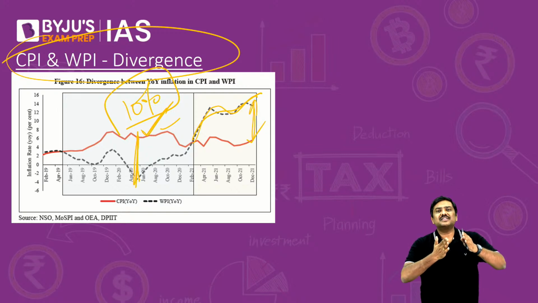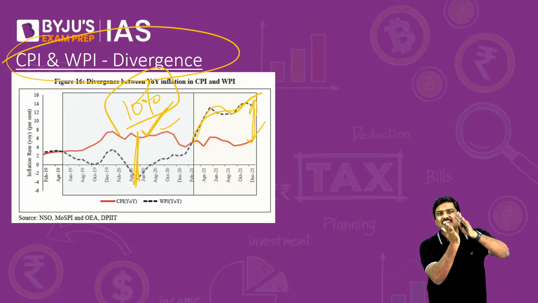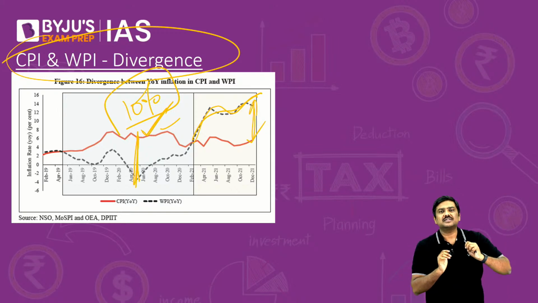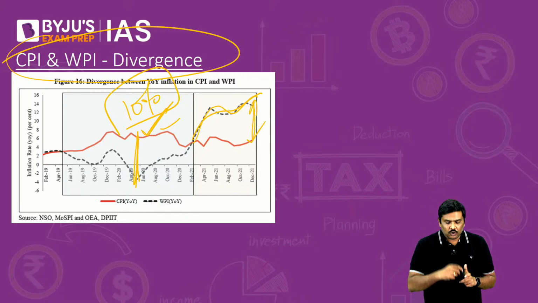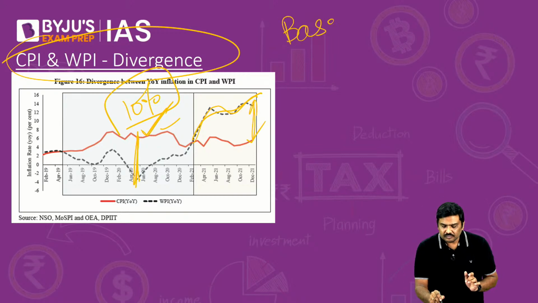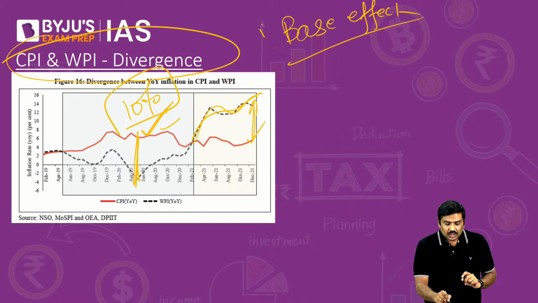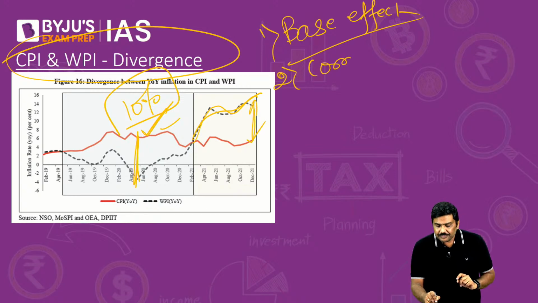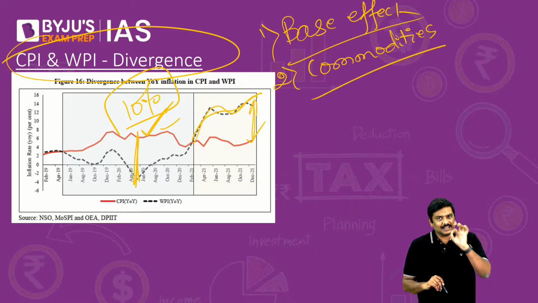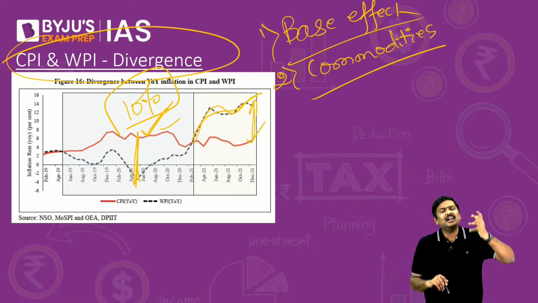Why can't we have both CPI and WPI in the same direction, either moving upwards or moving downwards? Very simple. There could be base effect on this, and that will also play a very important role. Second, the commodities that are covered under both of them are different. The commodities, that is a basket, is different under both.